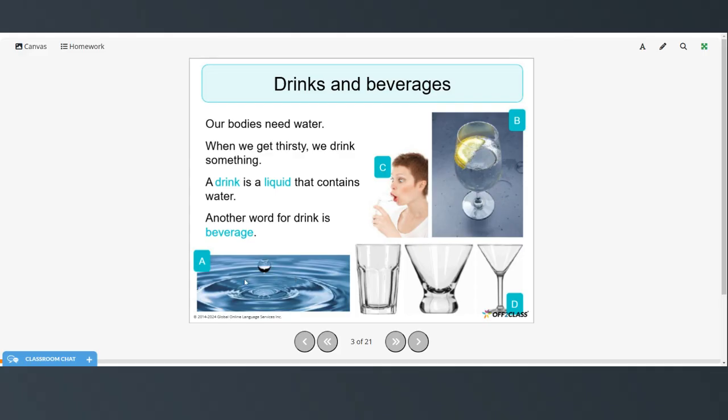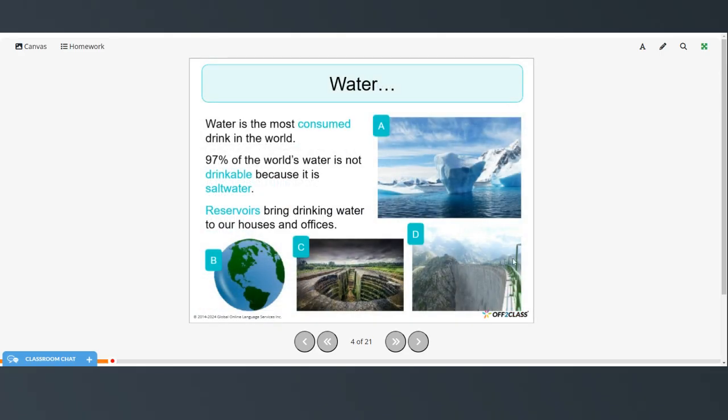So here's an example of water. She is drinking some water. This is a glass of water with lemon, and these are different types of glasses. Water is the most consumed drink in the world. 97% of the world's water is not drinkable because it is salt water, and reservoirs bring drinking water to our houses and offices.